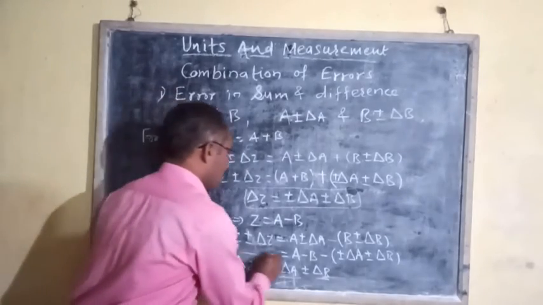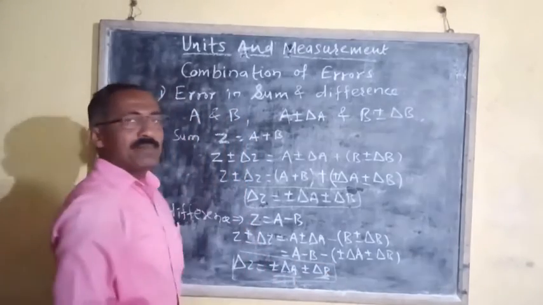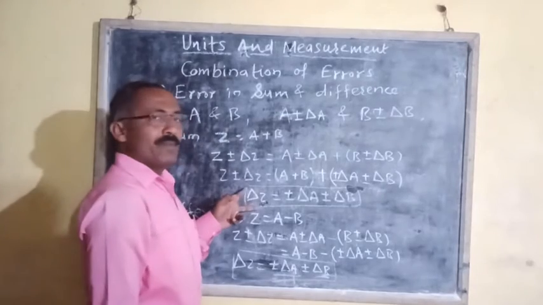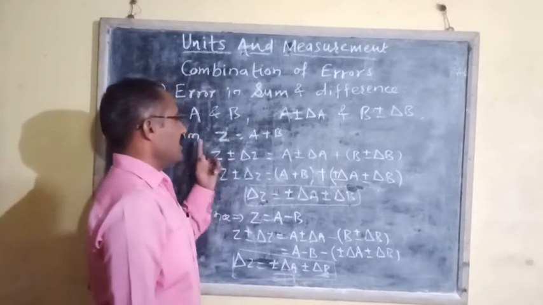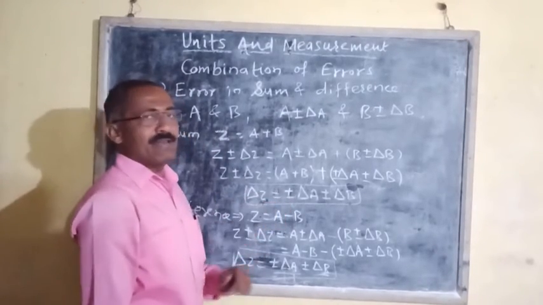That means for the absolute error in Z there are four possible values.